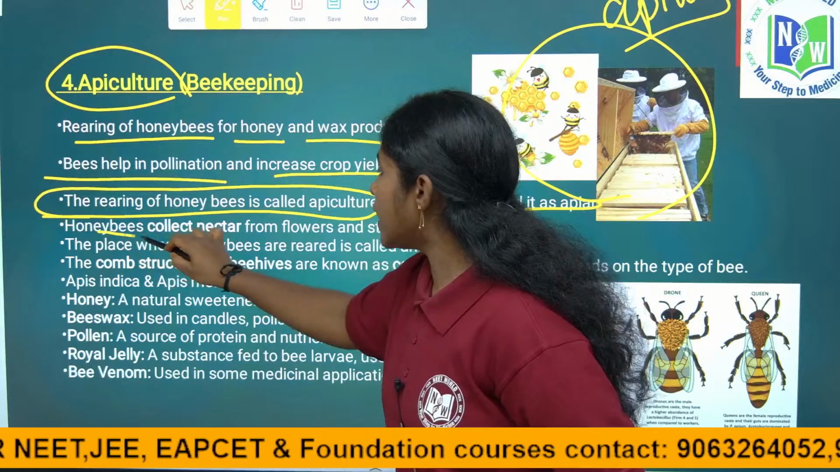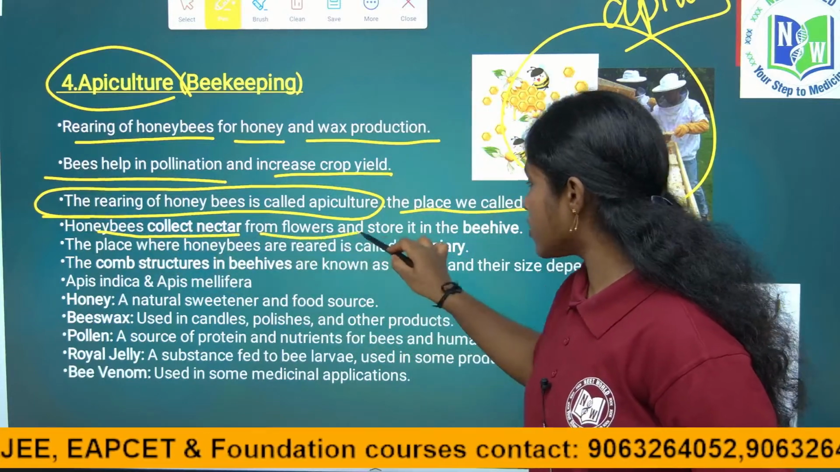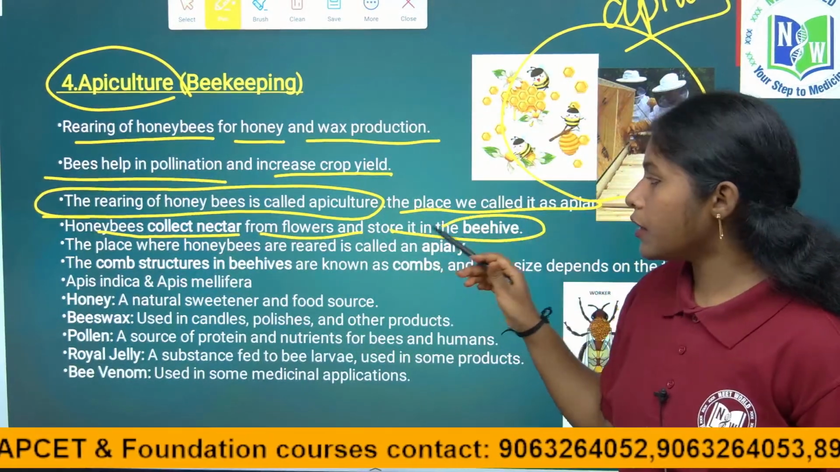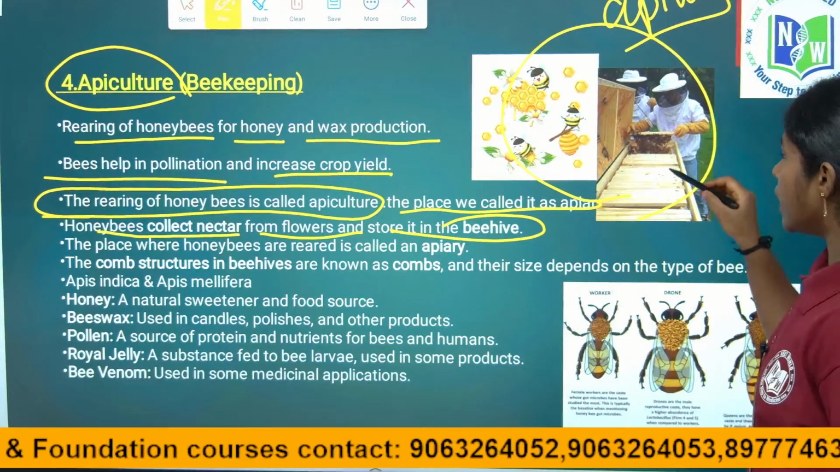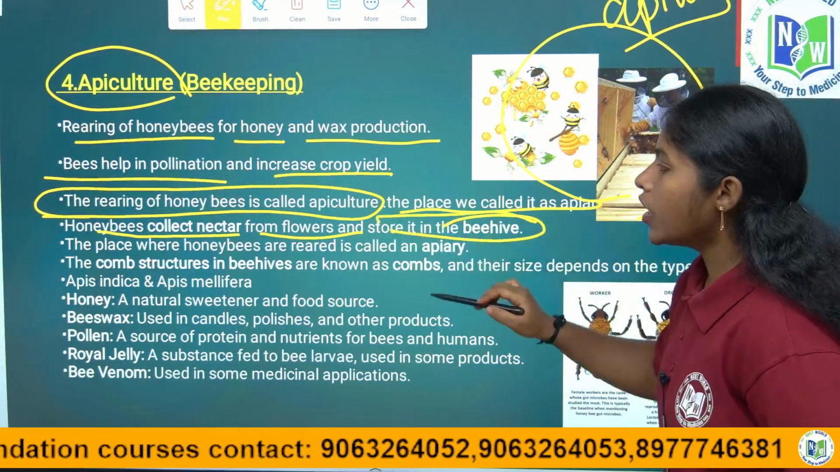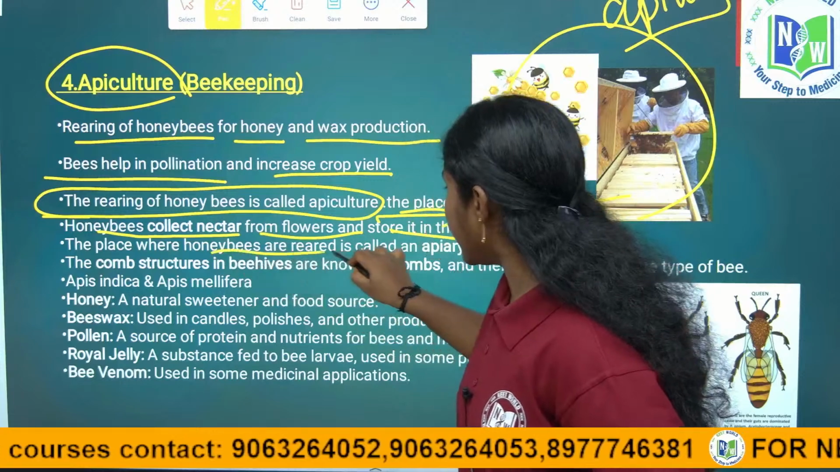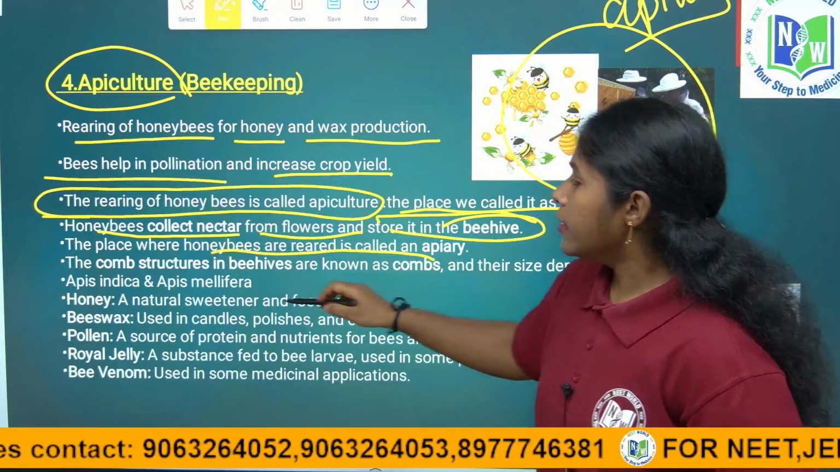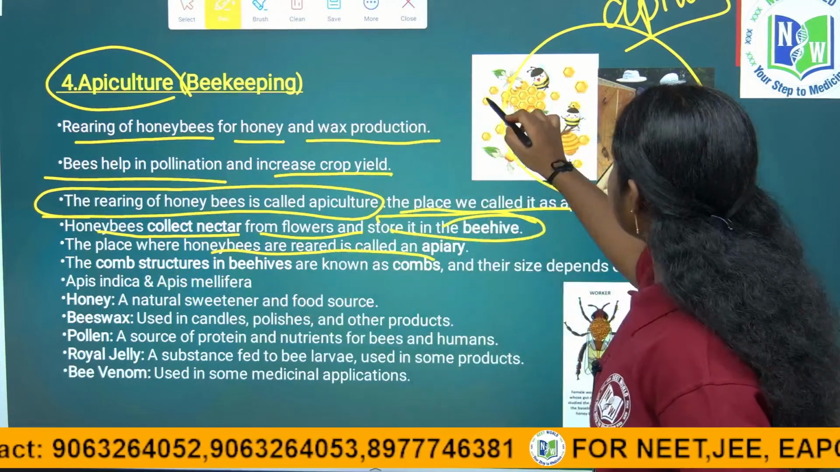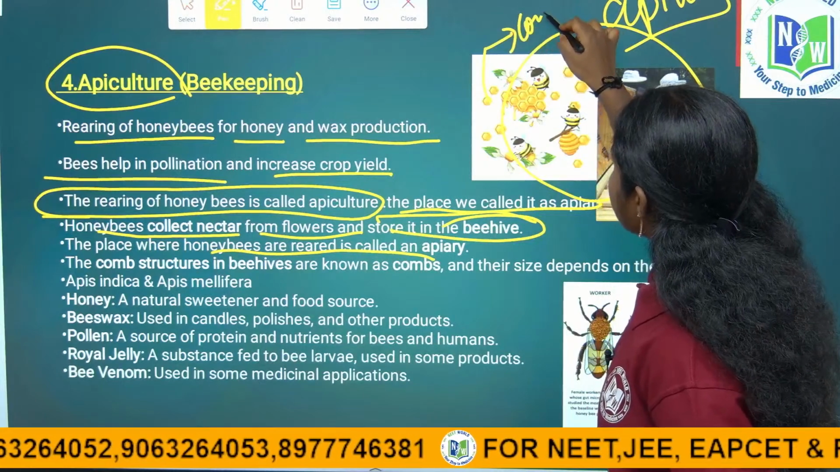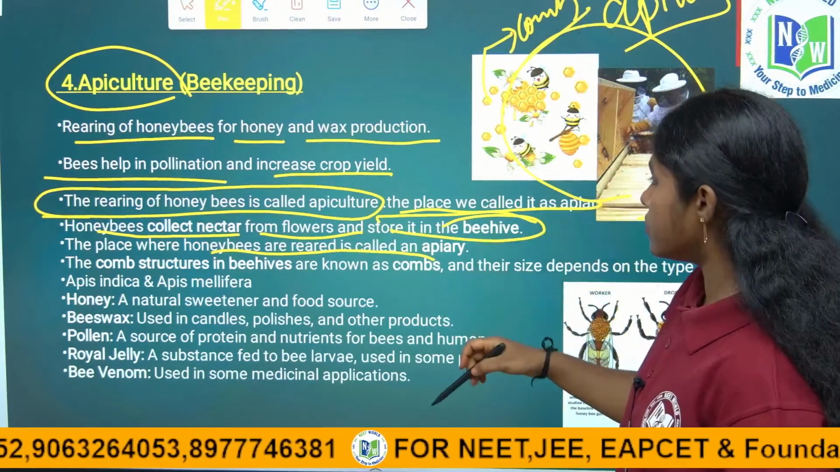Honeybees collect nectar from flowers and store it in the beehive. The place where the honey is stored we call the beehive. The place where honeybees are reared is called an apiary. Next, the comb structures. Here they are, no? There are the comb structures. They collect and keep the honey in these combs, right.